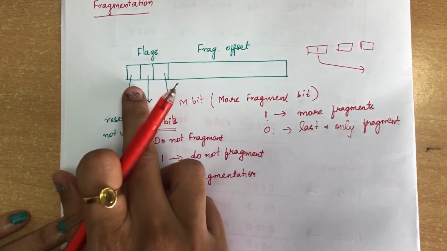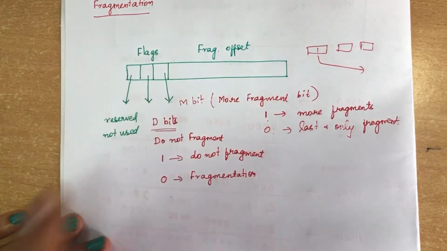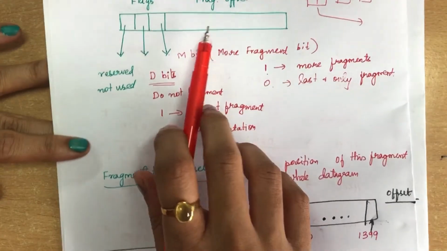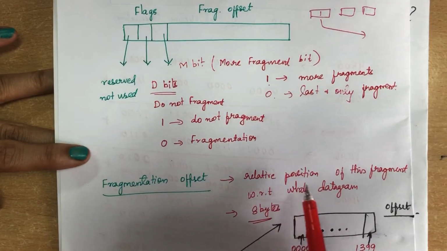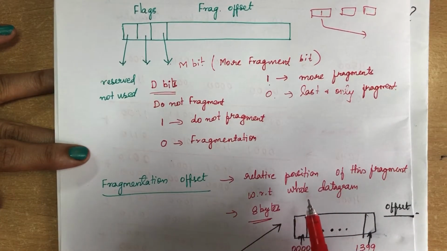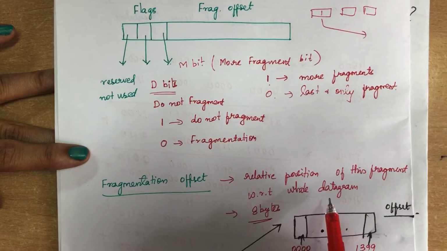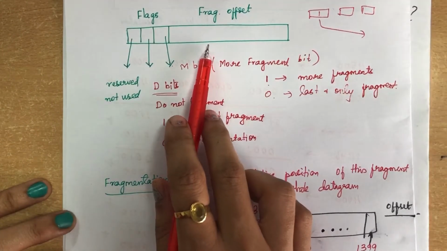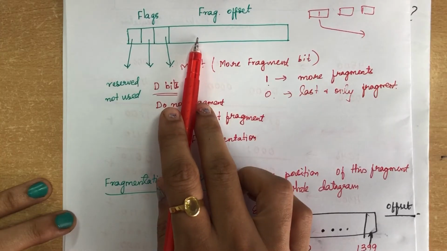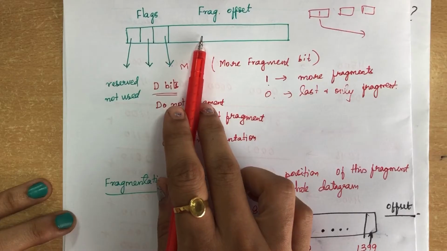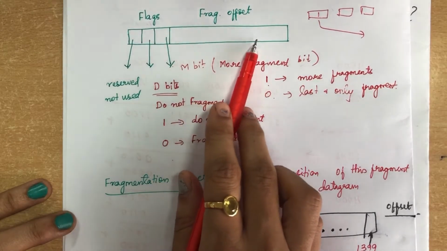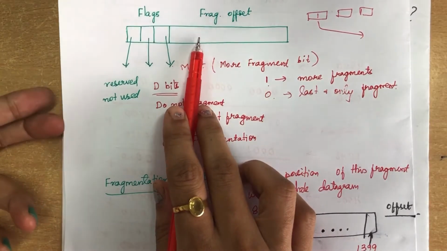Okay, this is all about the flags. Next we will see what is fragmentation offset. The fragmentation offset value will tell you the relative position of the fragment with respect to the whole datagram. So you can say that it is an offset of the data. Since we cannot give all the values in the fragmentation, we give the offset values in this. This is usually measured in 8 bytes.